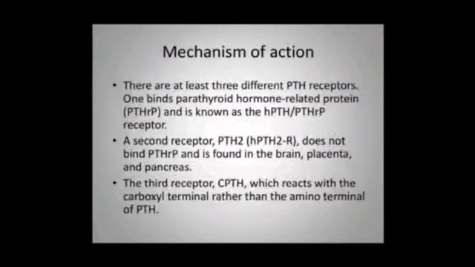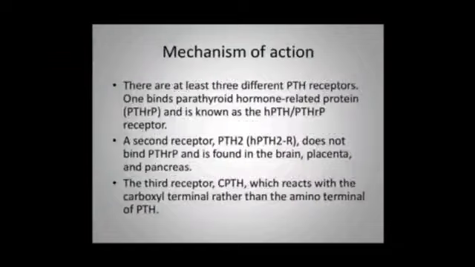What is the mechanism of action of parathyroid hormone? There are at least 3 different parathyroid hormone receptors. One binds parathyroid related protein, known as the parathyroid hormone related peptide receptor. The second receptor is PTH2, which does not bind PTH-RP and is found in the brain, placenta and pancreas.